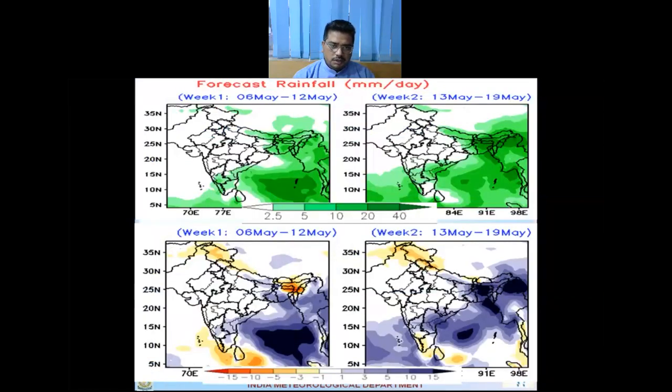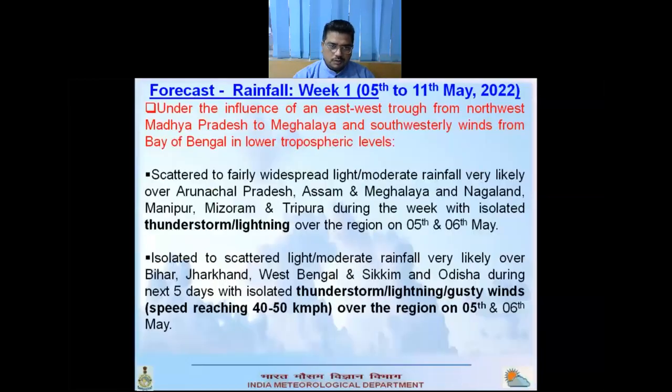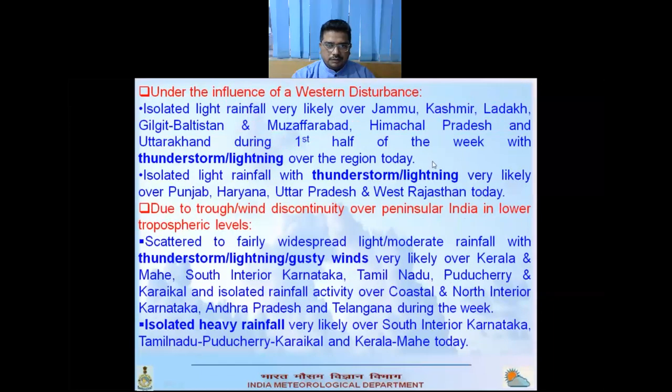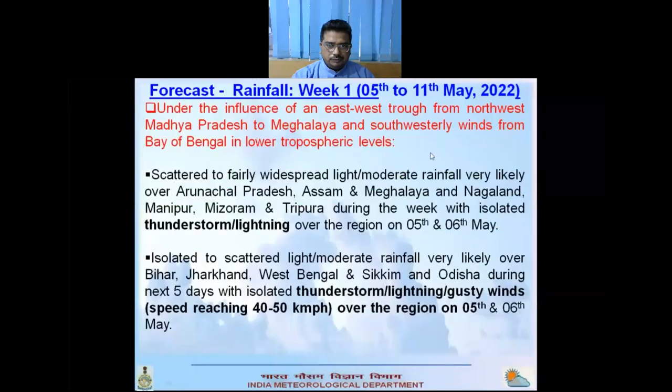Now let us go to the extended range outlook for the next 2 weeks for rainfall. For week 1, under the influence of the trough from northwest Madhya Pradesh to Meghalaya and the southeasterly winds from the Bay of Bengal in lower tropospheric levels, scattered to fairly widespread light to moderate rainfall is very likely over Northeast India during the week, with isolated thunderstorm activity on 5th and 6th over the region.